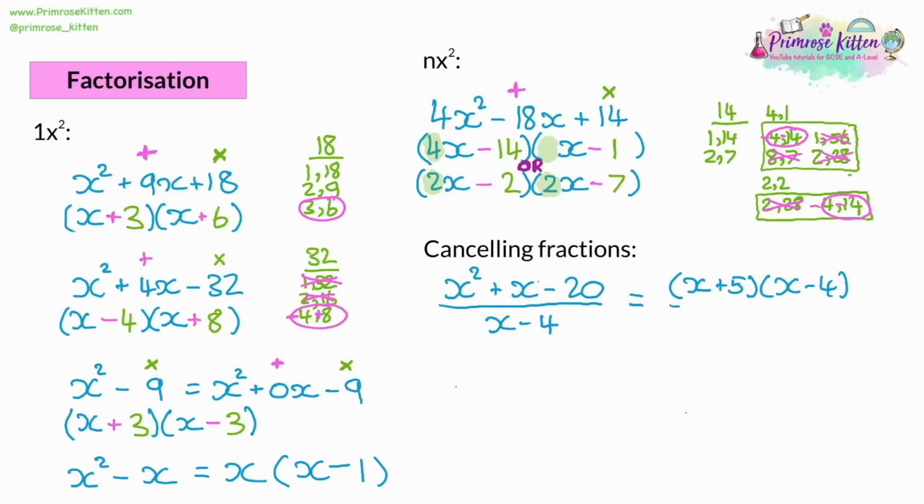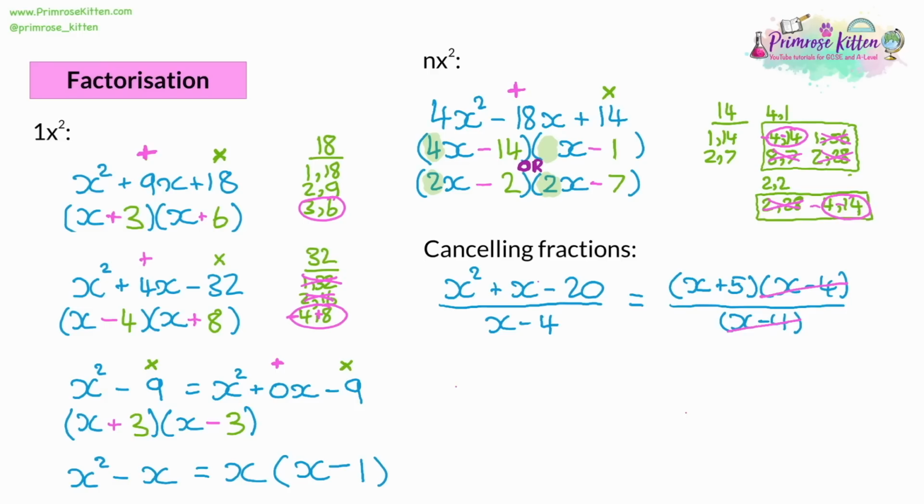And what you'll notice is that one of the factors is the same as the denominator of the fraction. So all you need to do is divide them by each other. If you divide a number by itself, you get 1. And if you multiply by 1, the answer stays the same. So effectively, by factorizing, we can actually cancel down the fraction. And the answer is x plus 5.